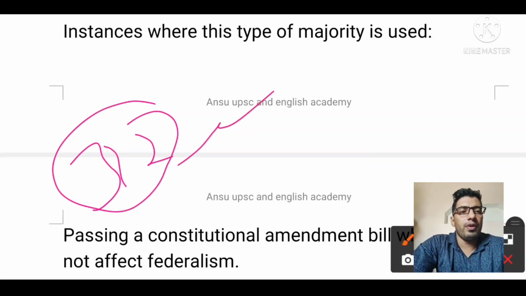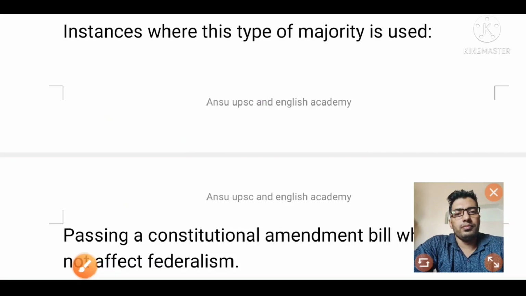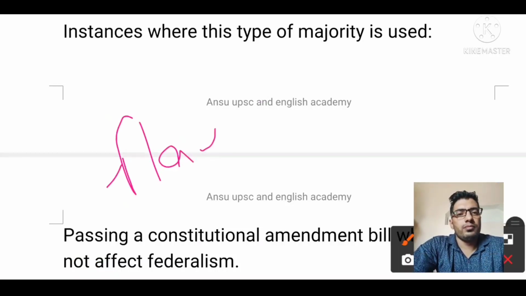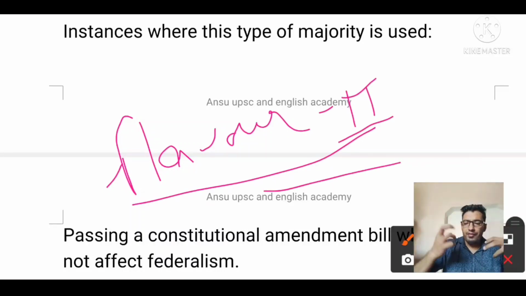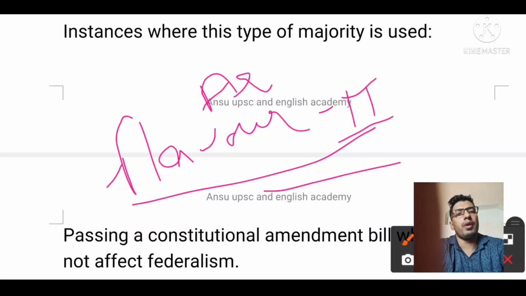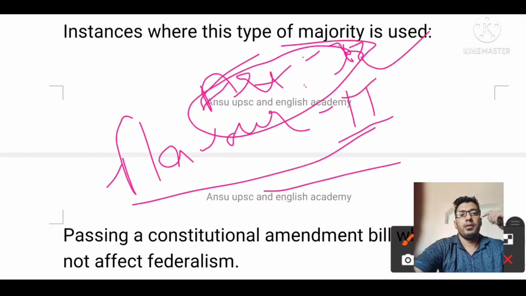Now jump to flavor 2. In flavor 2 you will find Article 368, meaning amendment to the constitution. If you are amending our constitution, then type 2 special majority is required. For removal of the judges of the Supreme Court and High Court, or removal of the CAG or the Election Commission of India, we require flavor 2. And what is the exact meaning and definition of flavor 2?